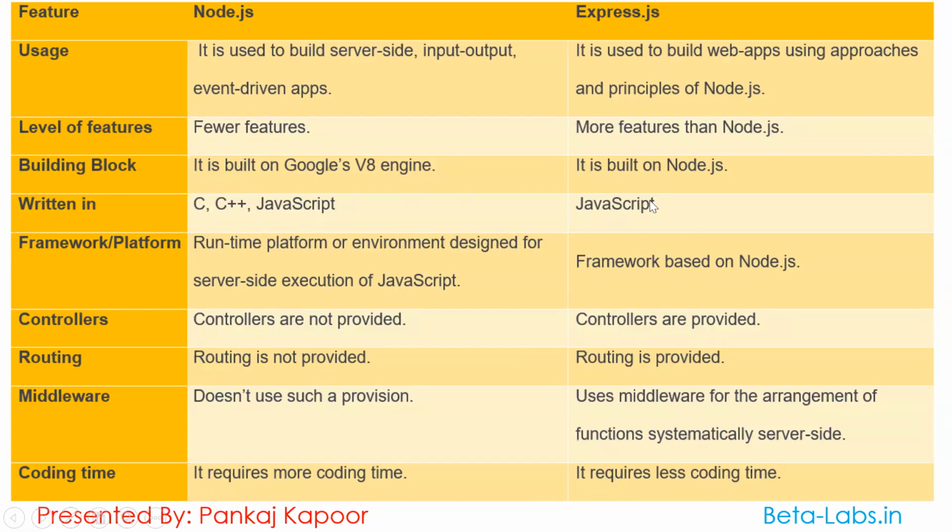Next, Node.js is written in C, C++, and JavaScript, whereas Express is entirely written in JavaScript. Now, framework and platform. Node.js is only a runtime environment. It's not a framework or any programming language. It is basically an environment, or we can say a platform designed for server-side execution of JavaScript, whereas Express is a framework based on Node.js.